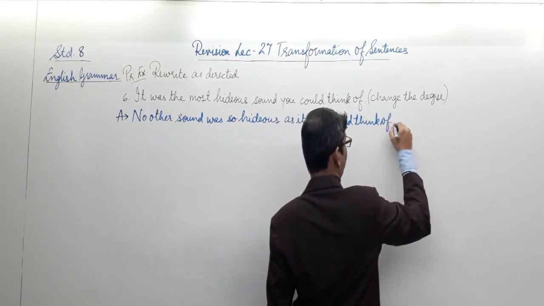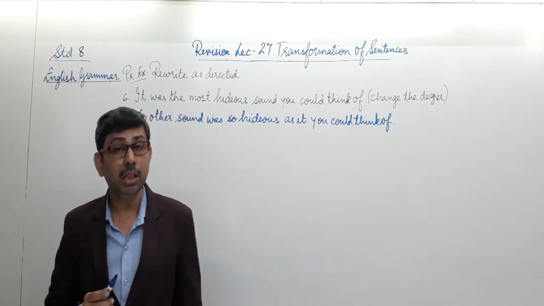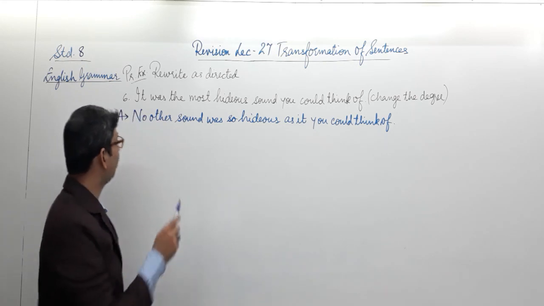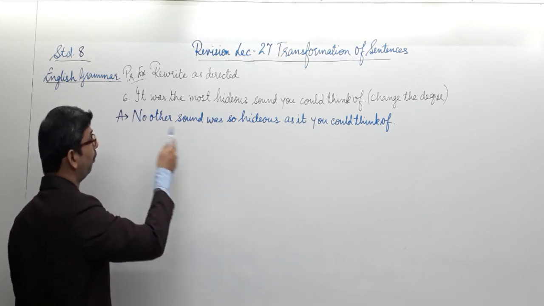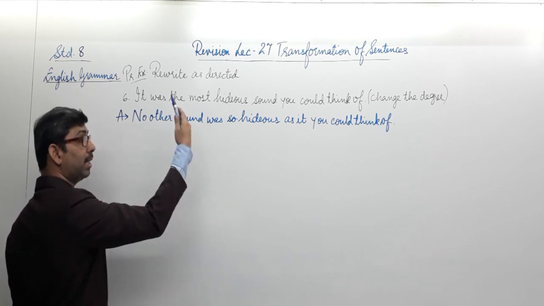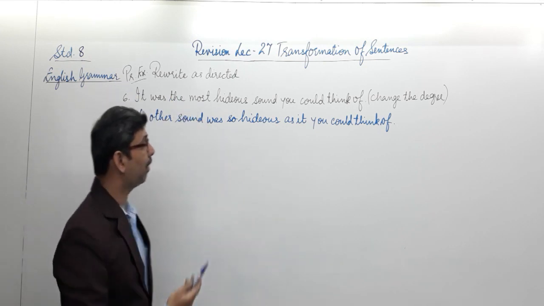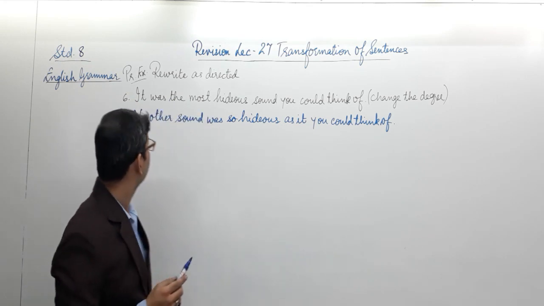You could think of. So in this manner we changed the given superlative degree into its positive degree, but the meaning is not changed. Have a careful look once again. It was the most hideous sound you could think of, and no other sound was so hideous as it. It means it was the hideous sound. And then we have the additional words you could think of. Next one, number 7.